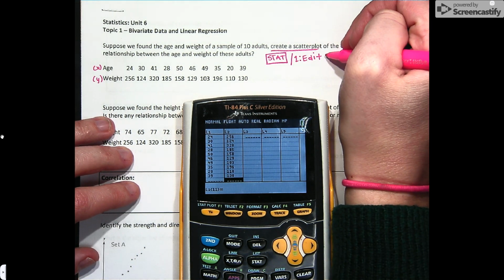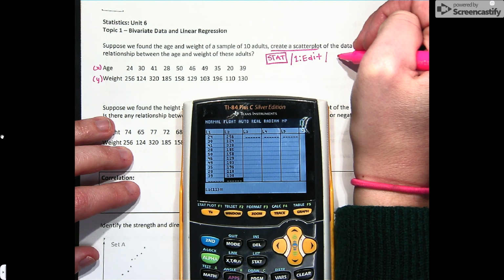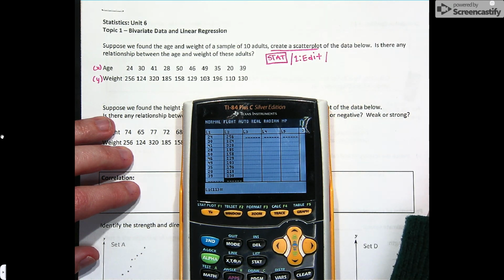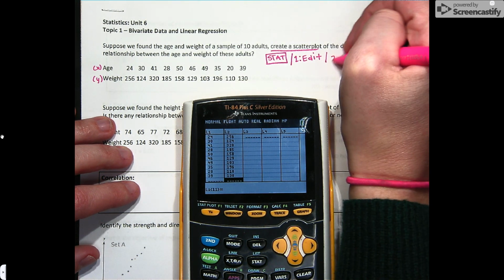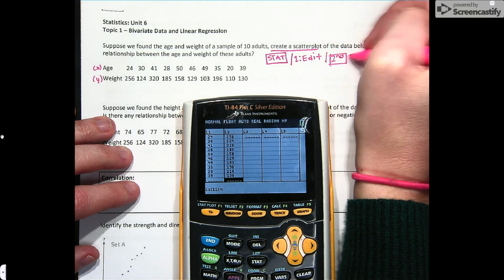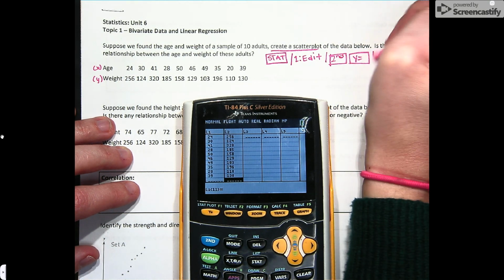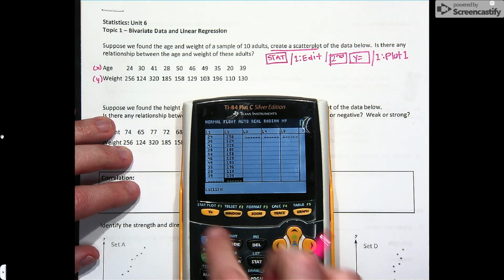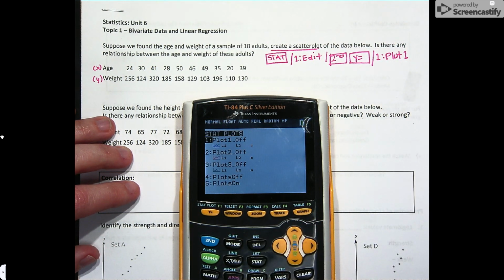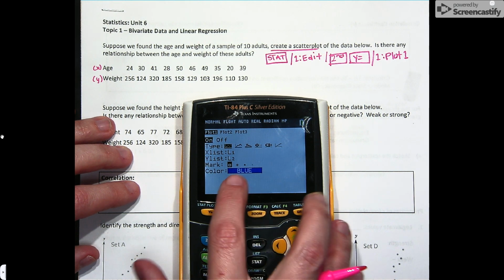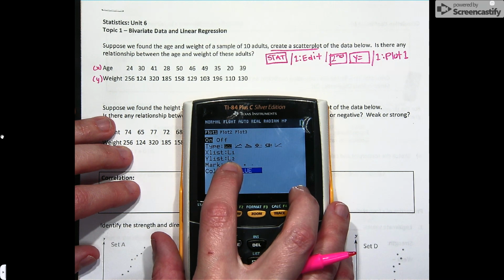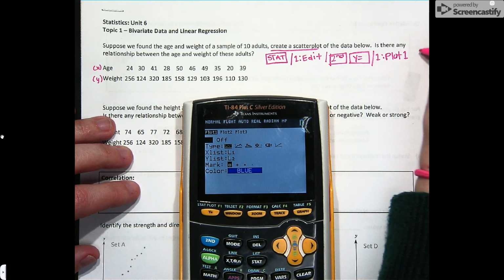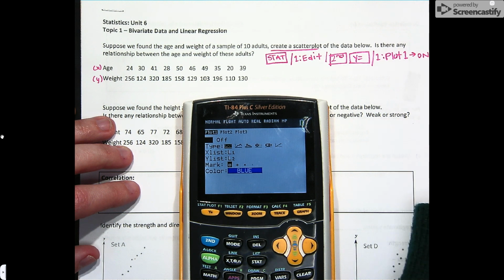After you do stat edit, then you're going to turn your stat plot on. This is the same place that you turn the box plot on. So this menu should be very familiar to you as well. So you're going to go to second y equals and go to number 1 for plot 1. So second y equals, hit enter on 1 and enter on the word on. And that's, believe it or not, all you have to do because it already defaults to a scatter plot in the list that you type data in. So all I'm going to do there is just say on.